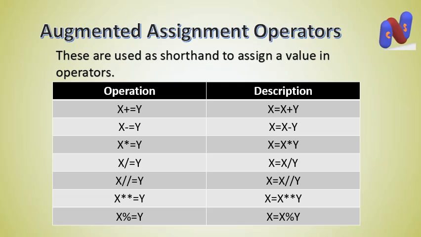So these are some shorthands we can use in our programming to assign a value.